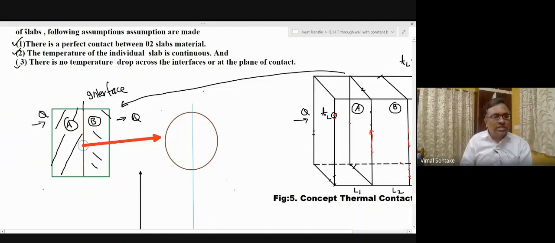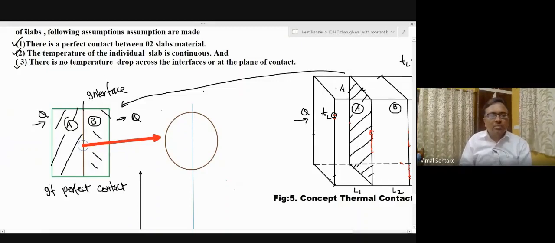So this condition is there if perfect contact is there. And area of this interface will be normal to the heat flow and will be available for heat flow. So this will be the geometrical area of this plane. Let's say it is represented by A.